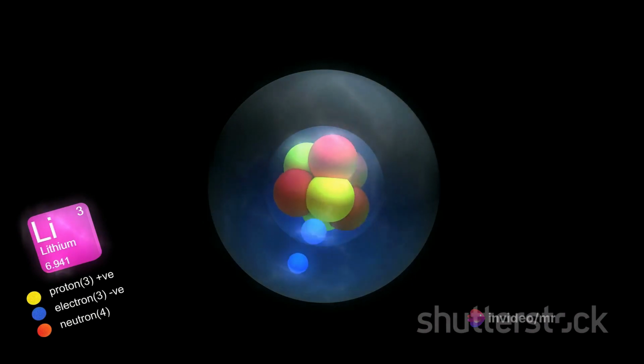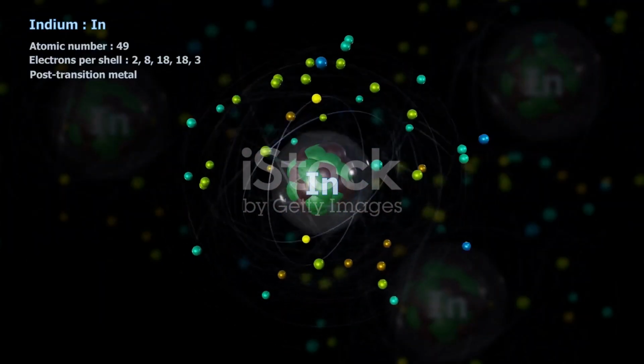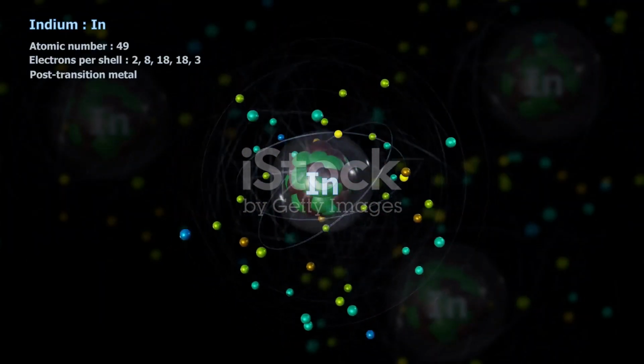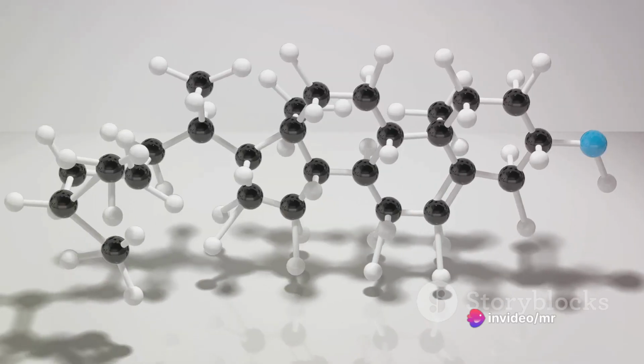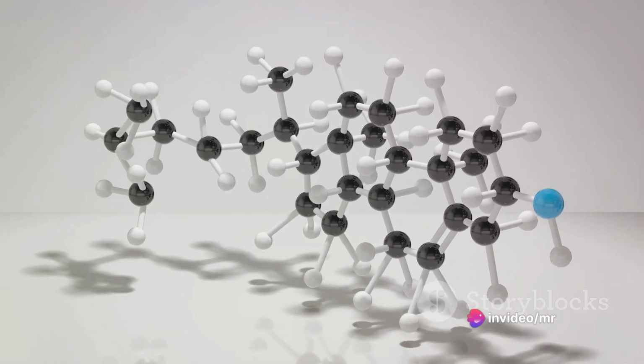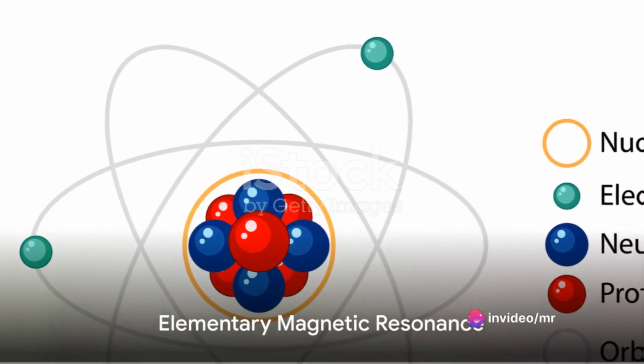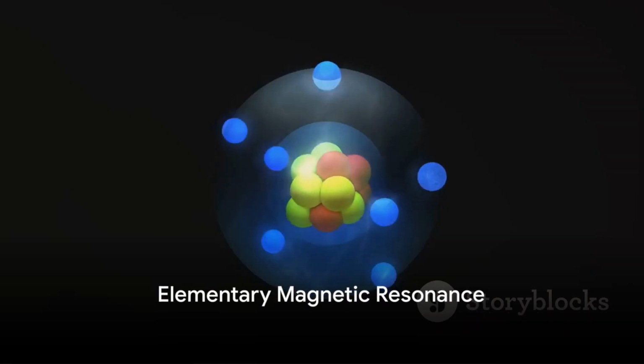These include studying paramagnetic ions in crystals, unpaired electrons in semiconductors and organic free radicals, color centers, radiation damage centers, and ferro and antiferromagnetic materials. But what exactly is elementary magnetic resonance?